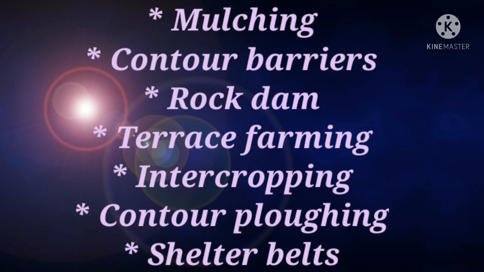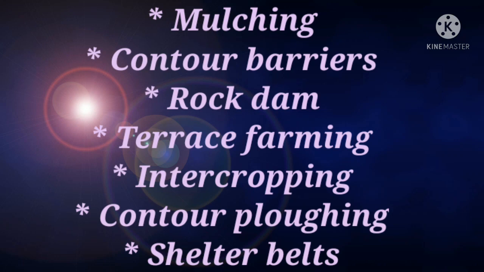Moving on to understand contour ploughing. Students, contour ploughing means ploughing parallel to the contours of a hill slope. Yes, ploughing parallel to the contours of a hill slope forms a natural barrier for water to flow down the slope.